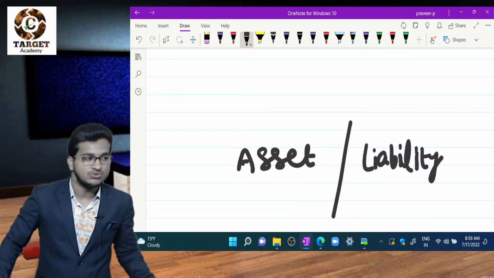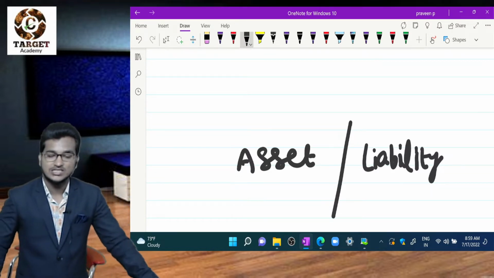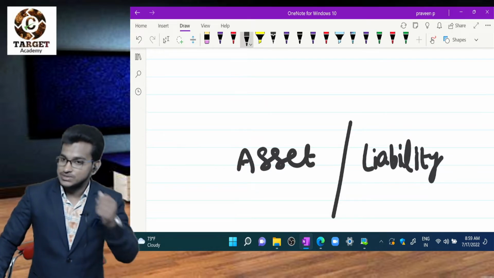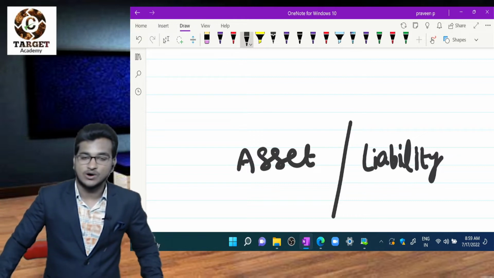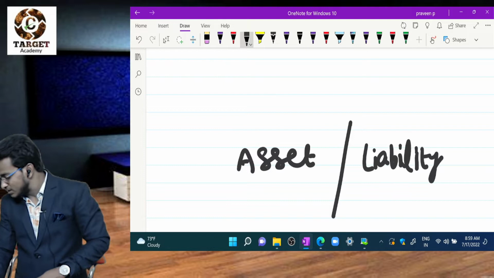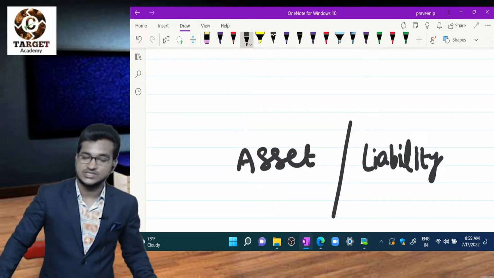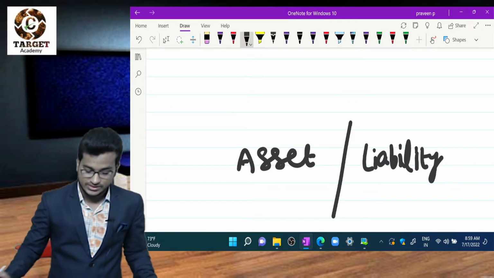Tangible assets are those which have physical existence, which can be seen, touched and felt. Intangible assets have no physical existence. Examples: goodwill, patent, trademark, copyright. All these are intangible assets. Land and building, plant and machinery, furniture and fixtures are called tangible assets.